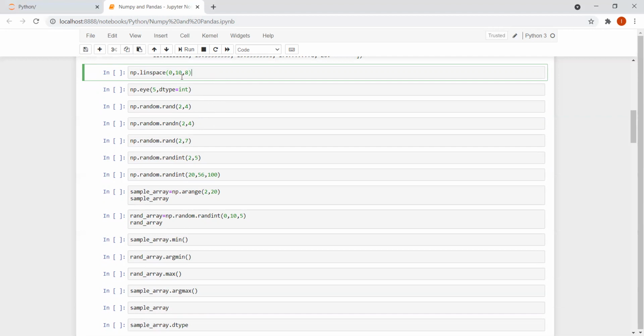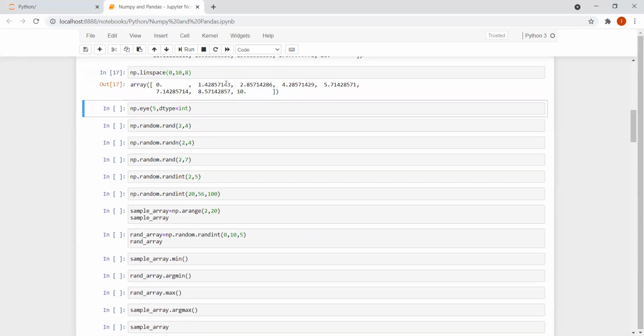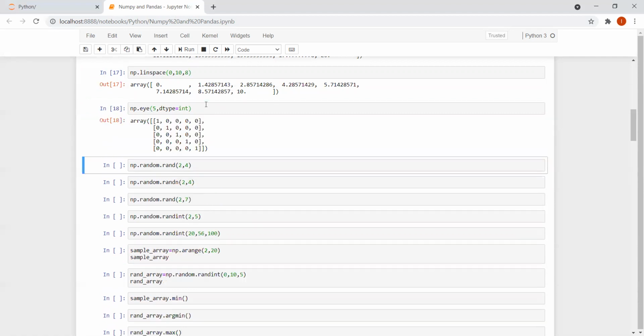Yes, you are right. So what do we get over here now? There would be 8 outputs, and it starts from 0 to 10, right? So this is what we will be getting. And if I write np.eye and I have specified data type equal to int, what am I getting? I'm getting an identity matrix. Hope it is clear, right?